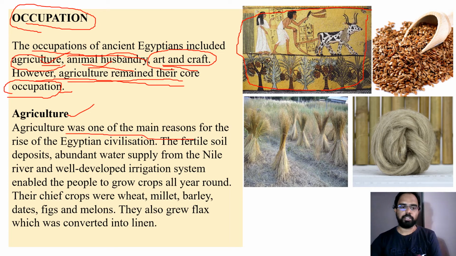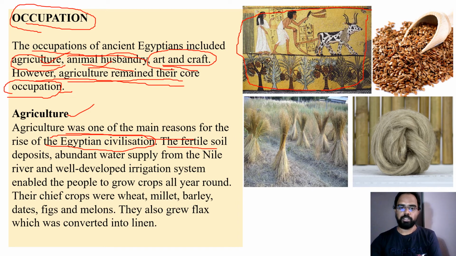Agriculture was one of the main reasons for the rise of Egyptian civilization. As we discussed in the beginning itself, there are favorable things for agriculture. There is plenty of water, and the soil carried by the flood waters gets deposited on the banks, and it is more useful for cultivation. So that fertile soil and water is the main reason why people settled here. The primary reason for people settling down along the banks of the River Nile is that they can do agriculture happily here because there is nice soil and a lot of water available.